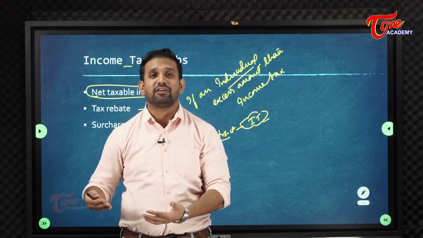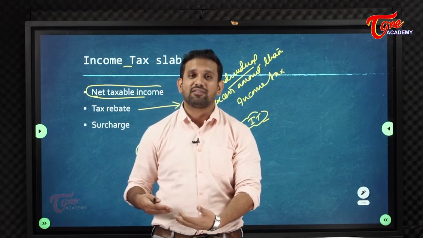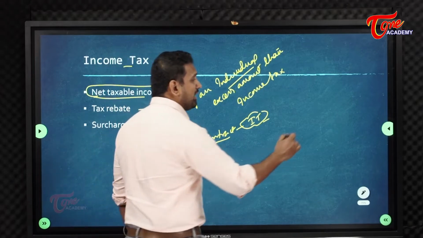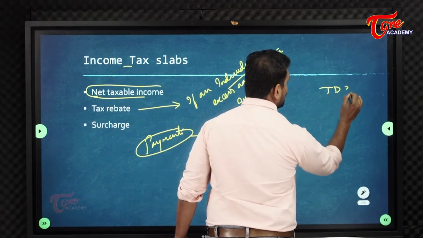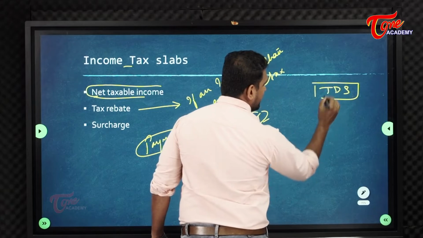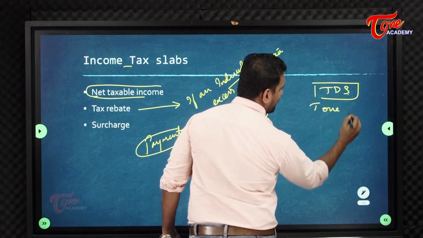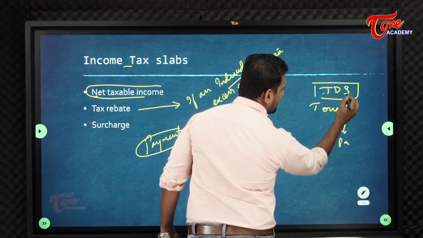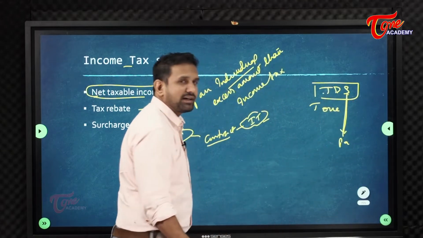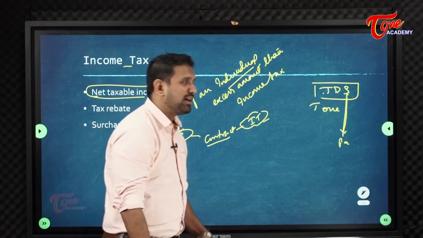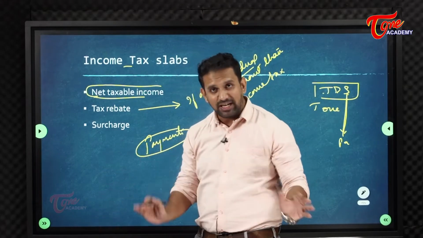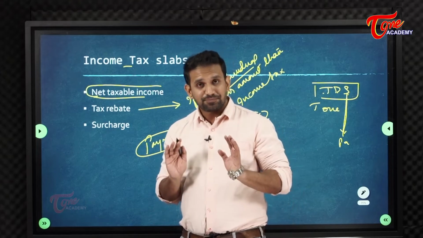So what is the other way around to tax me? It is a liability given to the organization itself that they have to do TDS, tax deduction at source. It means the institute is the source of my income, and in it I will be paid. So tax should be deducted where the payment is made. That's why whatever payments I get from any institute, they will deduct my tax.